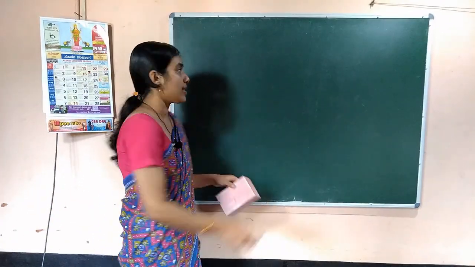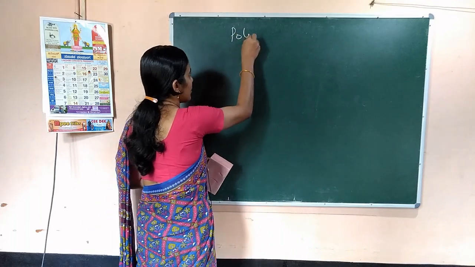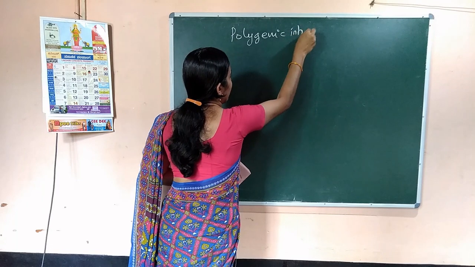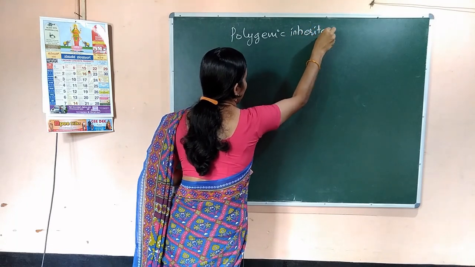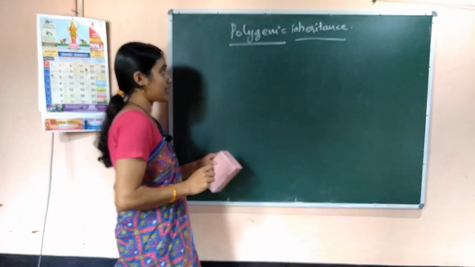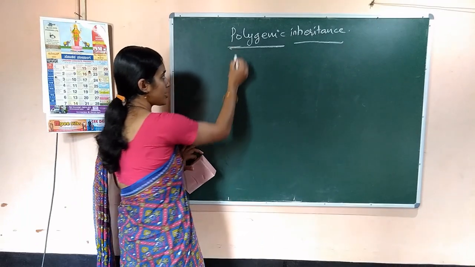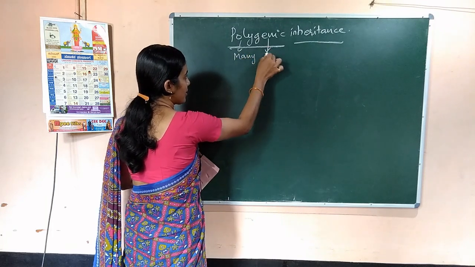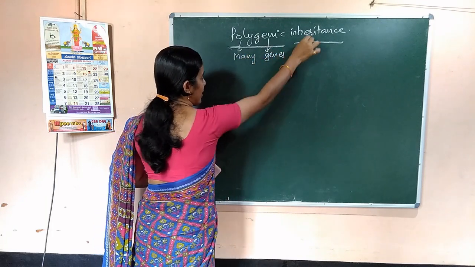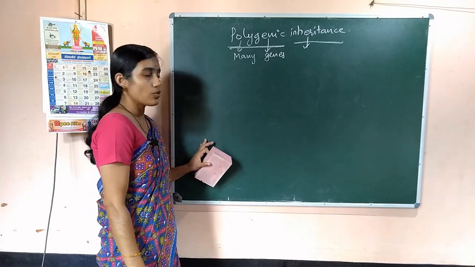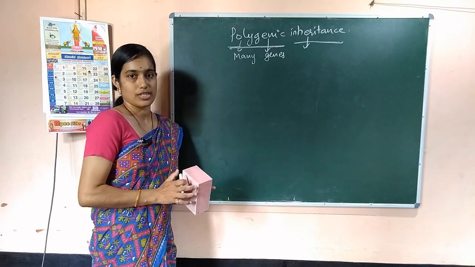So next is polygenic inheritance. As the term indicates, poly means many, genic means genes. When a character is controlled by many genes.